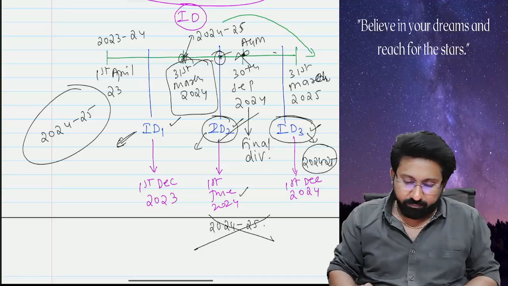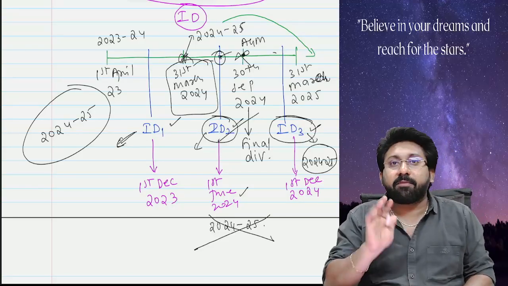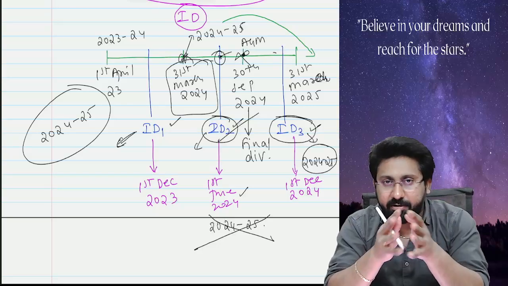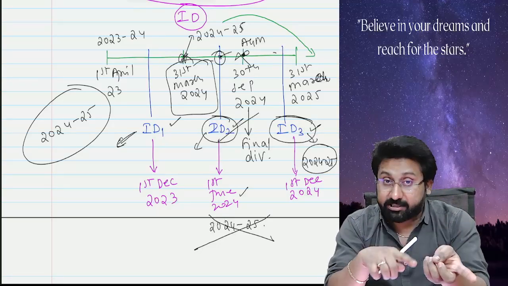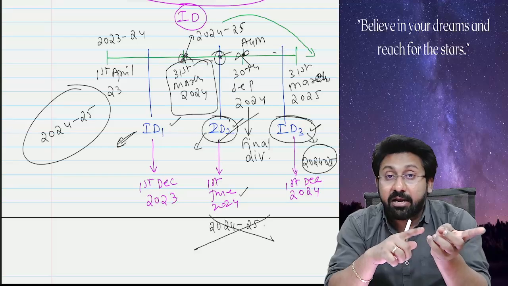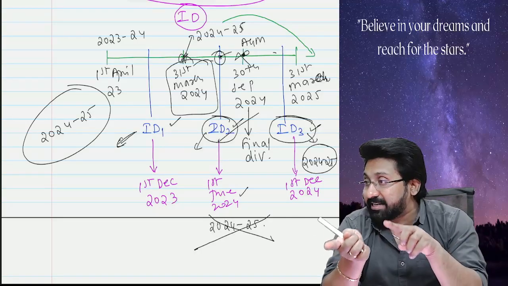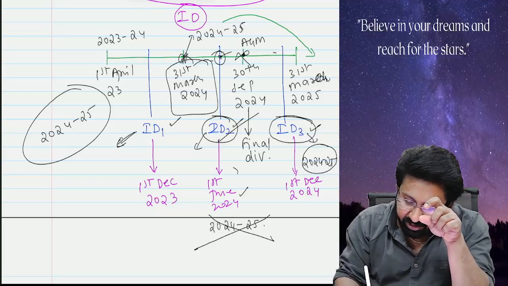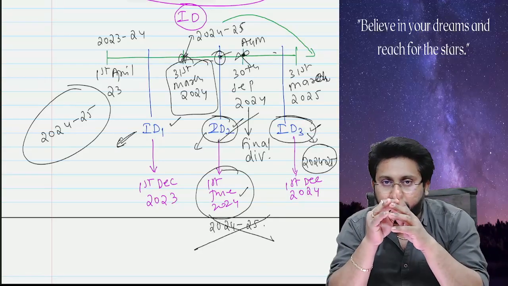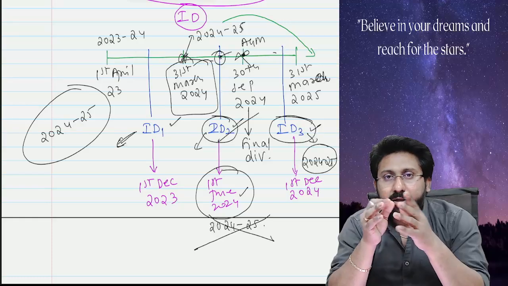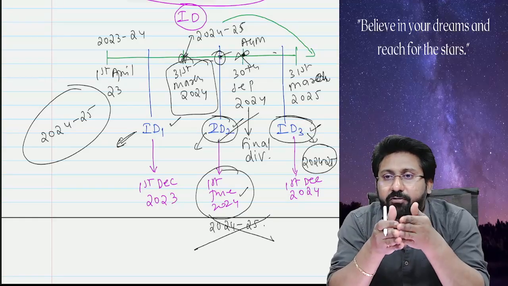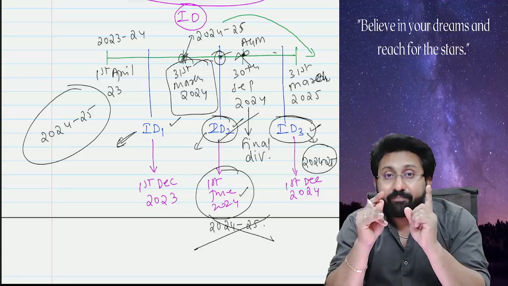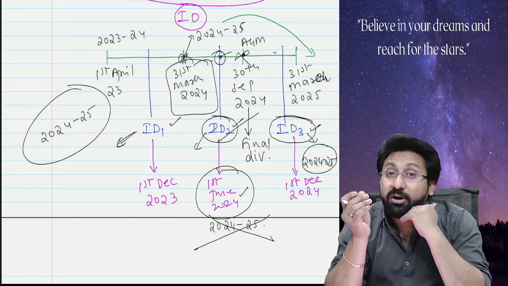Now let us understand another point. Whenever you want to declare an interim dividend and the company is making losses until the end of the quarter preceding the quarter in which you are going to declare, for example, I am going to declare dividend on 1st June 2024, if before that date your company is making any loss, then the interim dividend cannot be declared at whatever rate you want.